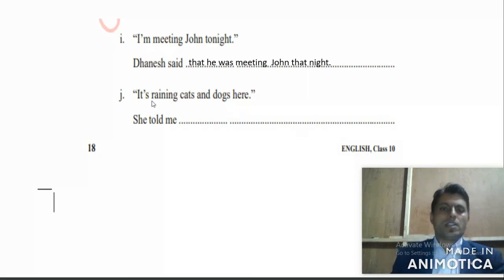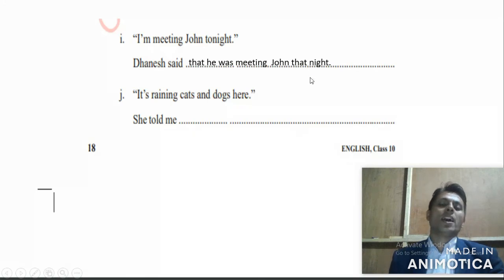Here the first person pronoun I changes according to the subject, so we write here he was. I am changes into was. Present tense changes into past tense. Was meeting John. Tonight changes into that night.